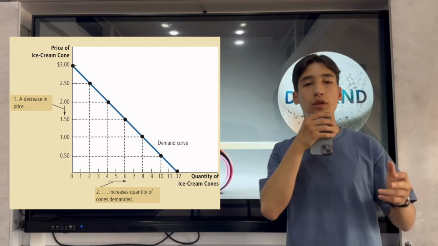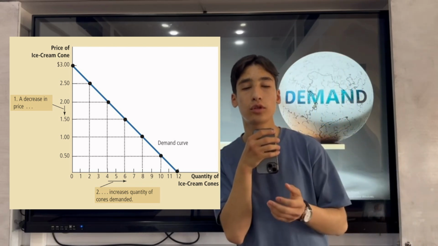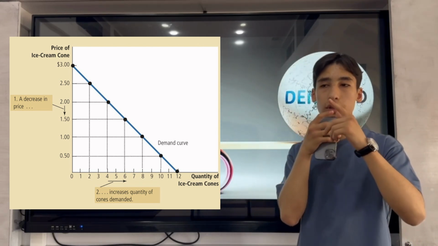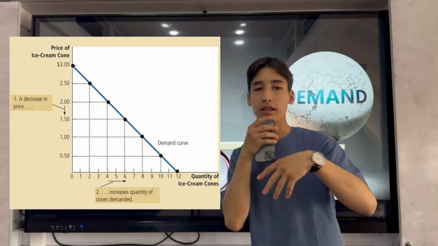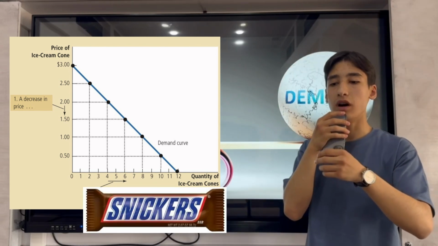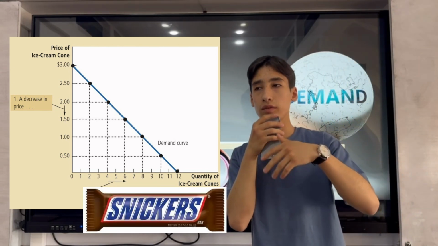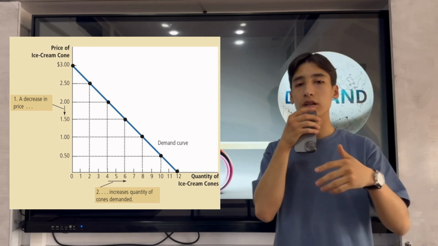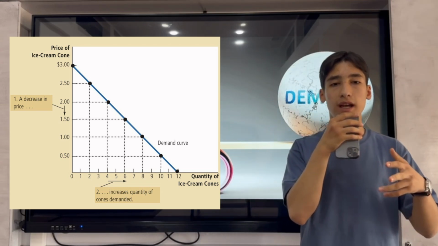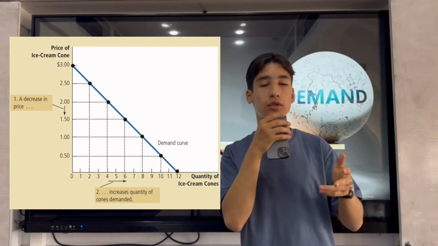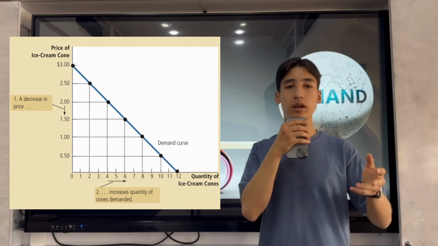There are two reasons for the law of demand. The first one is the substitution effect. When the price goes up for ice cream, people are willing to buy other substitute products such as candy bars. But when the price goes down, people are willing to buy more ice cream than before, and this is the substitution effect.